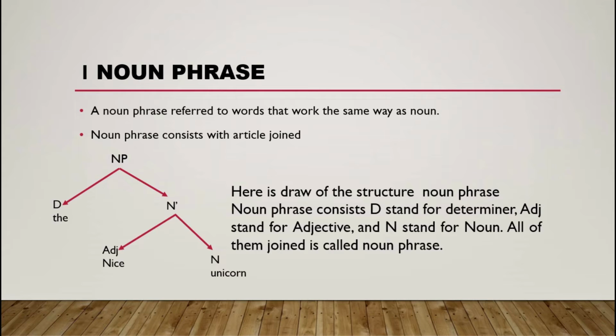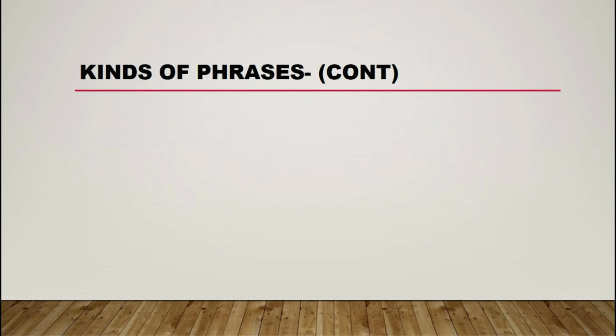So here is the drawing of the structure. A noun phrase consists of D, which stands for determiner, Adj, which stands for adjective, and N, which stands for noun. All of them joined together are called a noun phrase. So now in this slide you are clear about the noun phrase. That's right. And we go to the next.